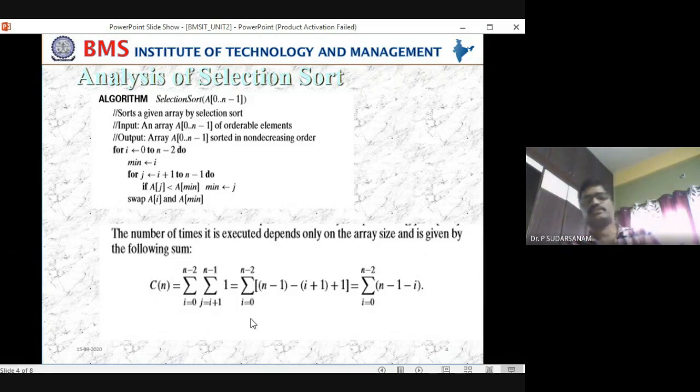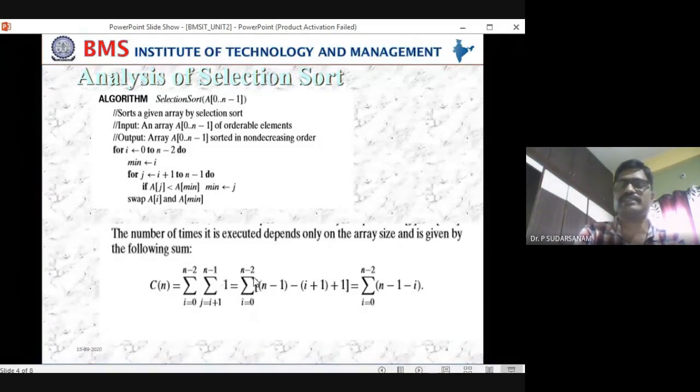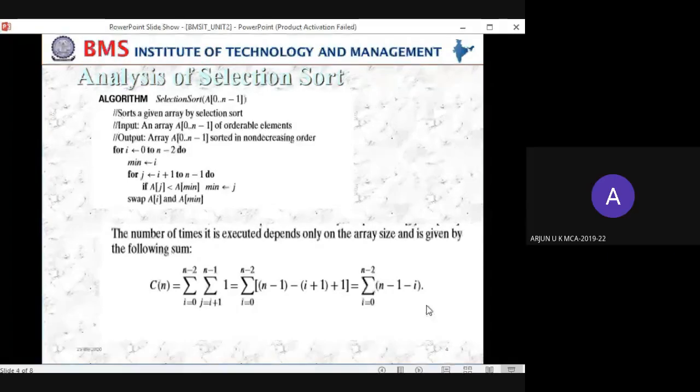Now let us come to this one. The first summation you have written as it is. The second summation is this minus this, that is n minus 1 minus of I plus 1, and 1 is the constant. Simplify this: n minus 1 minus I. Arjun, this same equation I hope we have solved previously.